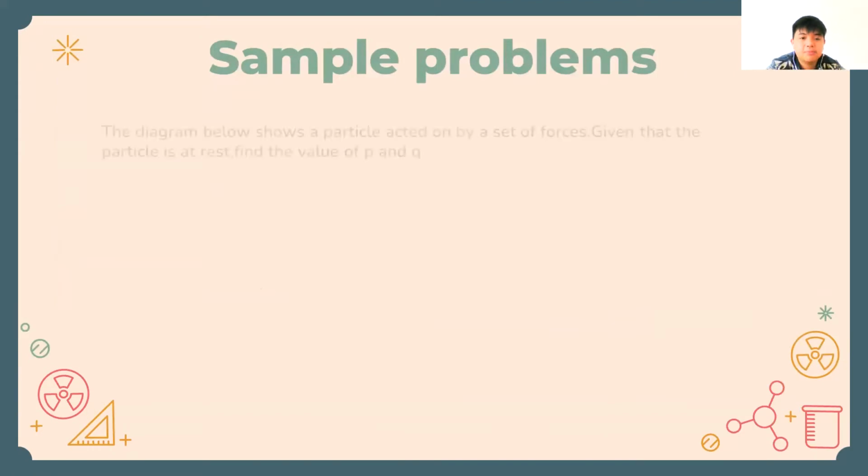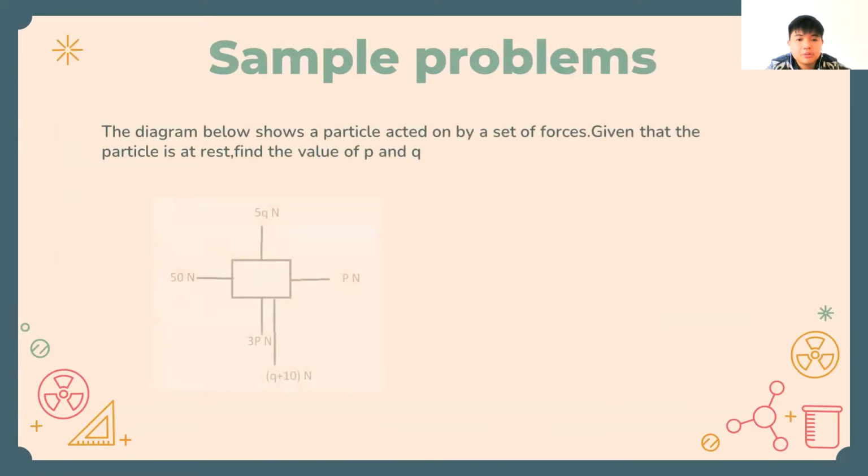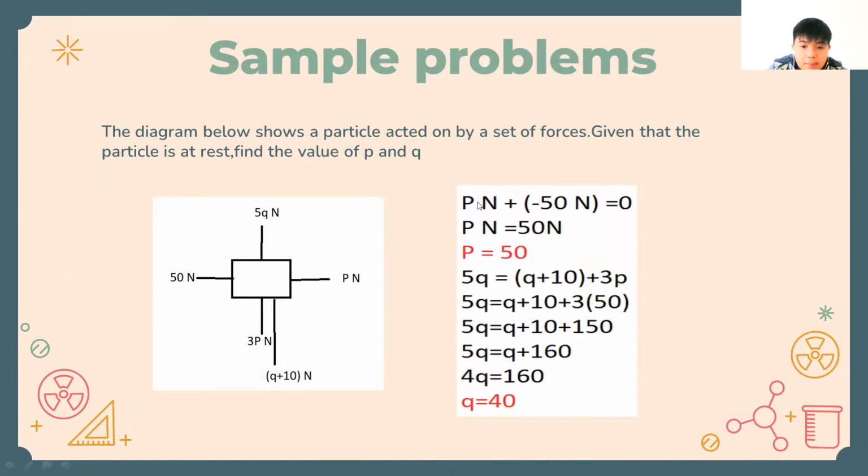Okay, here we come to the sample problems. The diagram below shows a particle acted on by a set of forces. Given that the particle is at rest, find the value of P and Q. So as we know, if we look at the diagram, 50 Newtons is equal to P Newtons, and 5Q Newtons equals 3P Newtons plus Q plus 10 Newtons. So P Newtons equals 50 Newtons, as you can see, it's the same. So P equals 50.